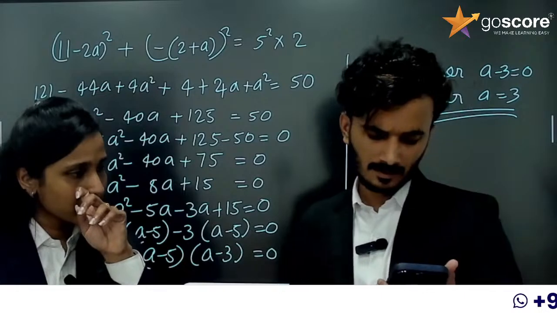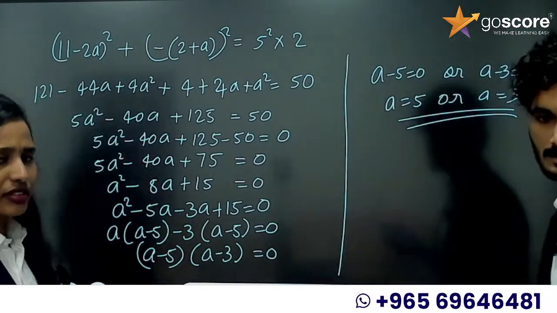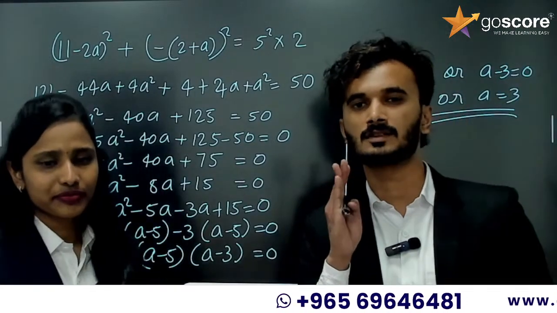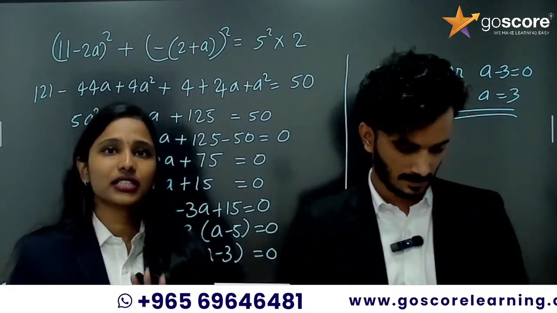Rajana is commenting, ma'am, this question is wrong. Is it wrong? No, it's correct. A is 5 and A is equal to 3. One getting question correct is in the answer. In this question paper, one question is confusing. It is the assertion reason, 20th question. All other questions are okay.